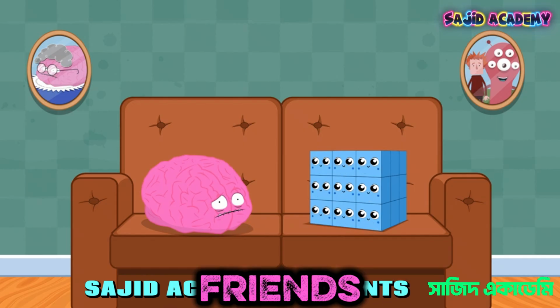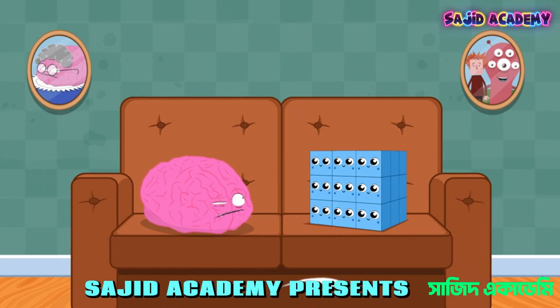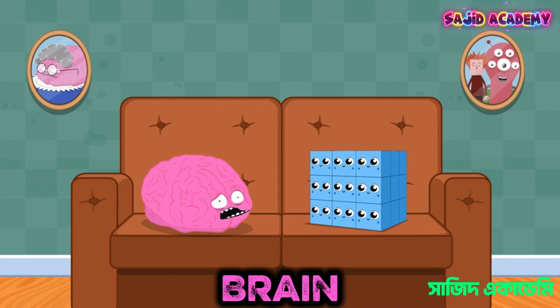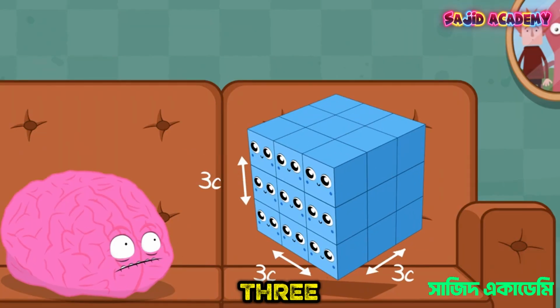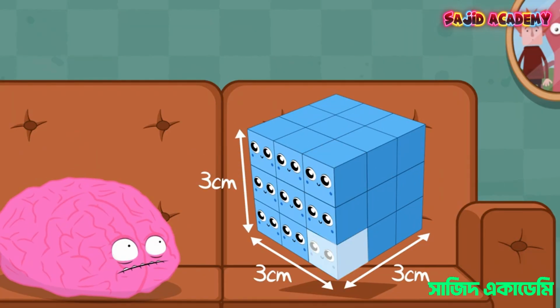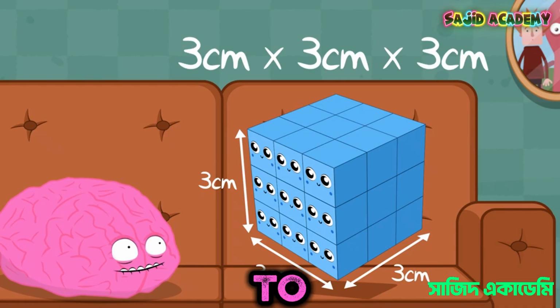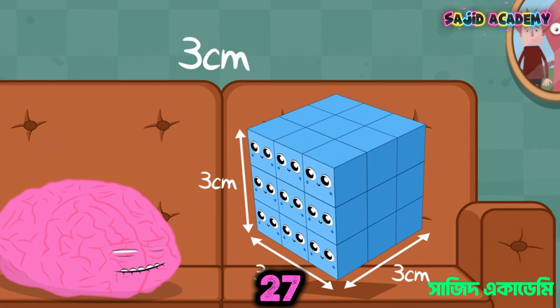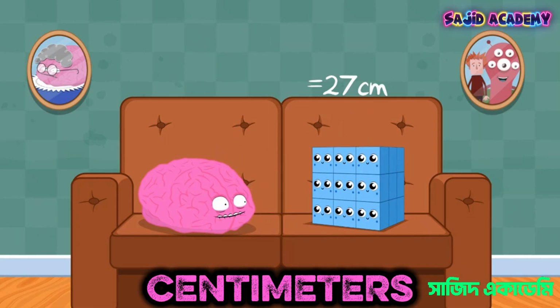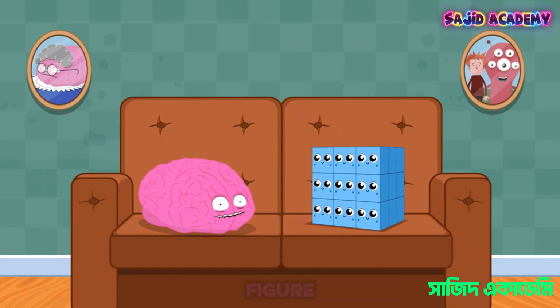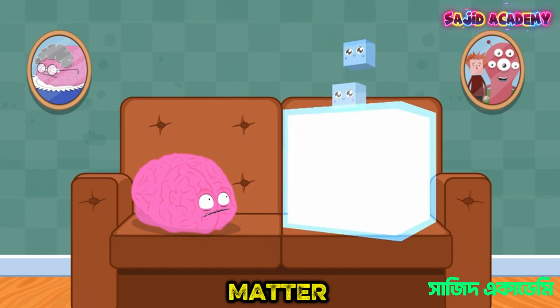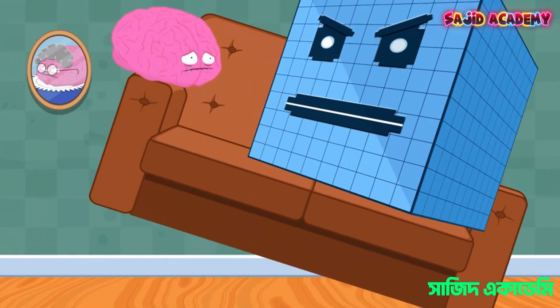When Cubic and her friends join together, they get an all-new volume. Cubic now has 3 one-centimeter cubes in height, width, and depth. We can multiply the measurement of Cubic's height, width, and depth to give us the new volume. 27 cubic centimeters. We can use the same process to figure out Cubic's volume, no matter how big she gets.